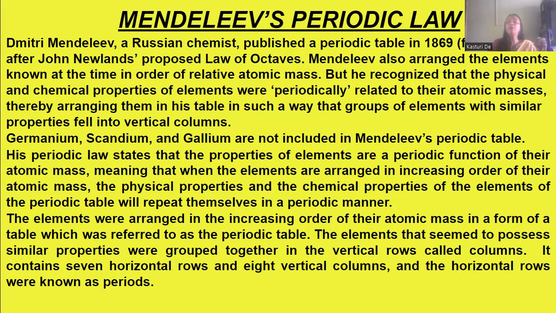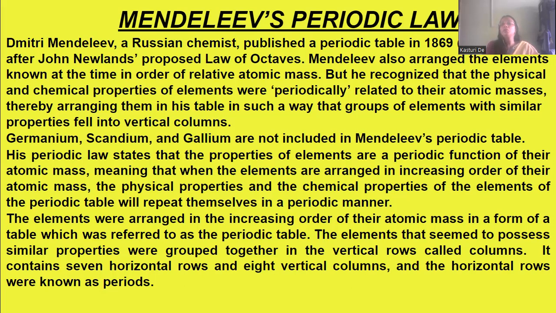The elements were arranged in the increasing order of their atomic masses in the form of a table that was referred to as the periodic table by Mendeleev.